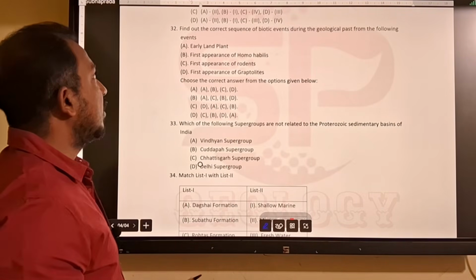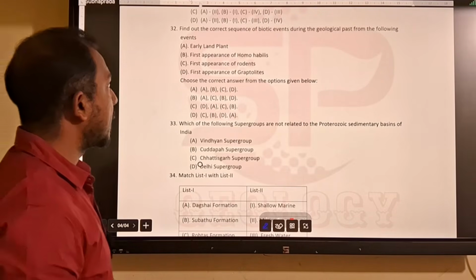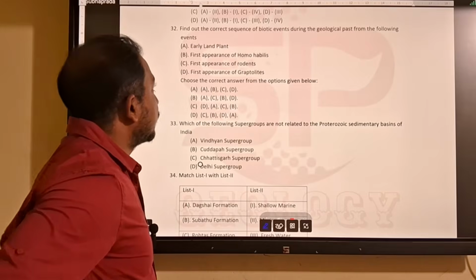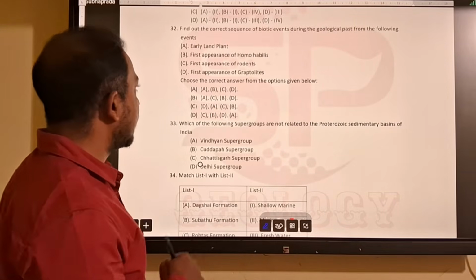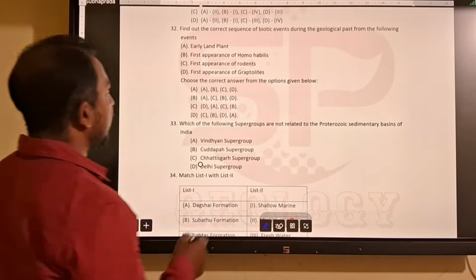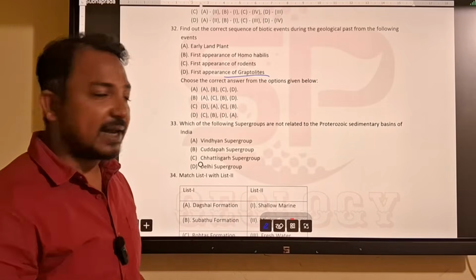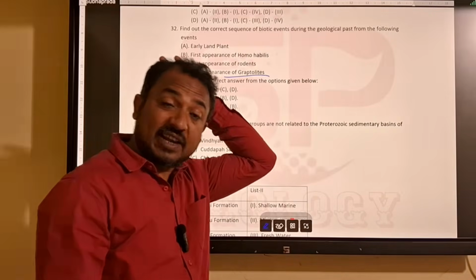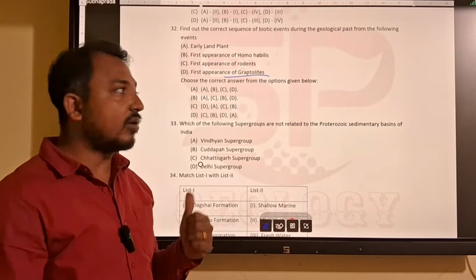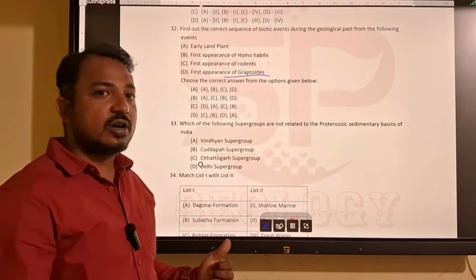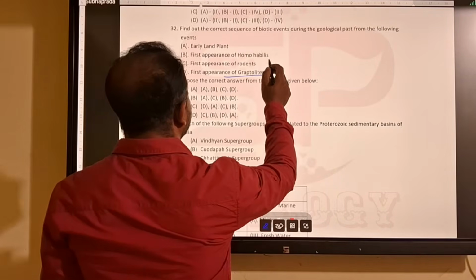Then comes the question to find out the correct sequence of biotic events during the geological past. You have to arrange them in increasing or decreasing order, depending upon the option. We'll start from the graptolites. Graptolites are found during Cambrian time. It is an index fossil, called written in the rock, or graptolithina. So it is Cambrian.